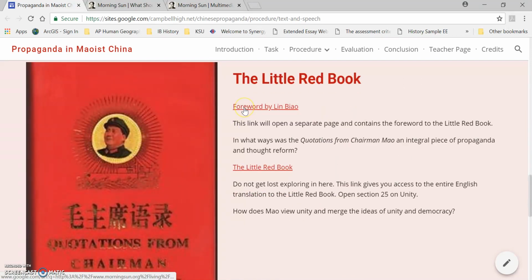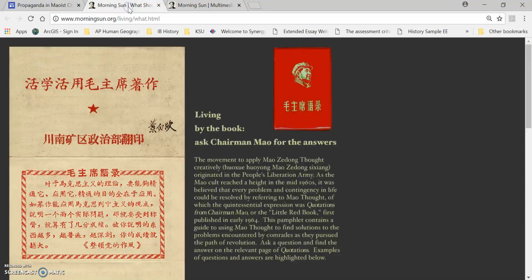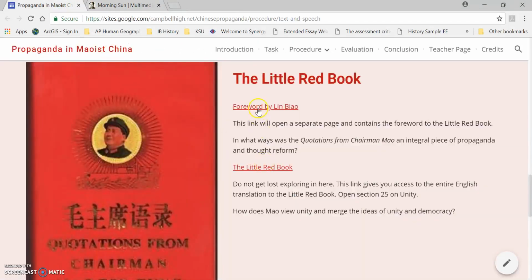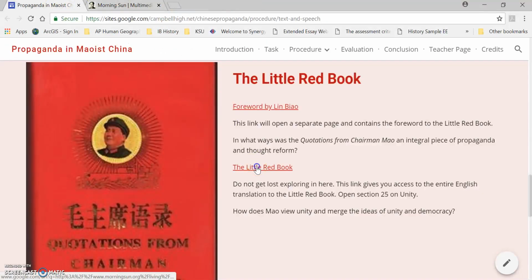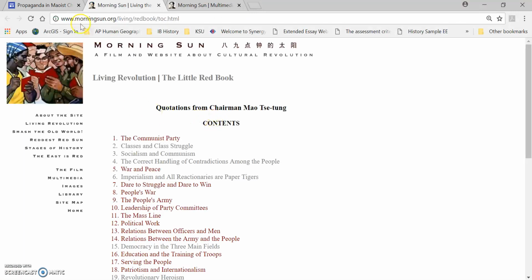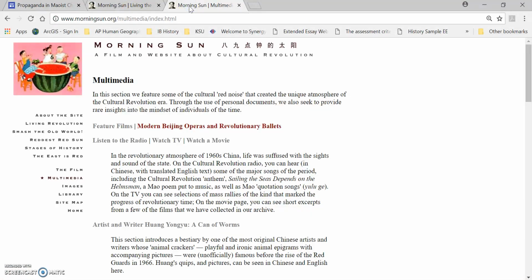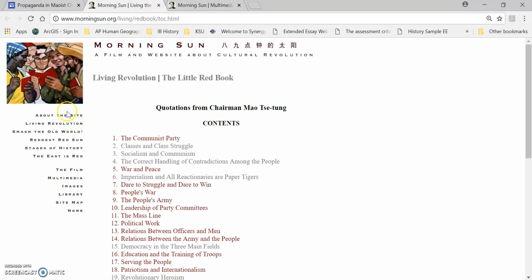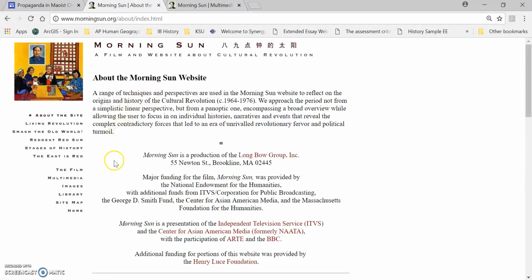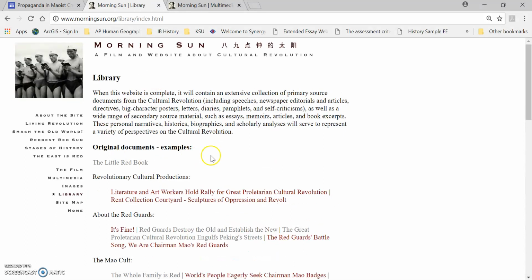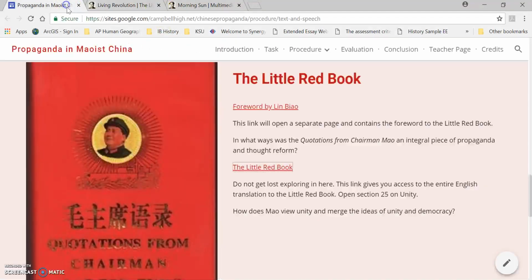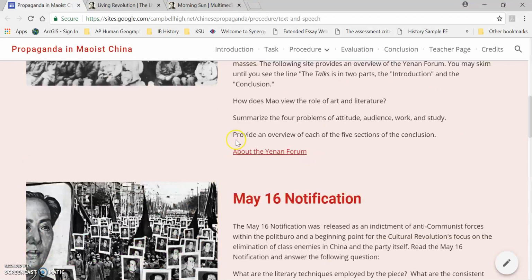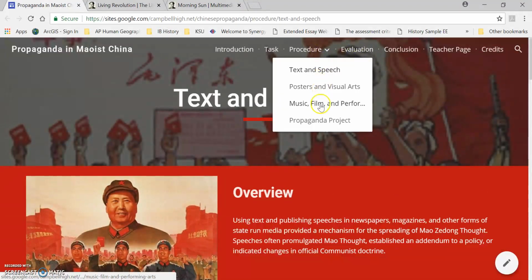Another one would be the forward by Lin Biao and the Little Red Book. So again, we can get rid of this one, and hopefully these links will redirect us. And it looks like they are, they're coming up and coming right to where we need to go. But again, if they don't, we would just come into our Morning Sun website, and we can come into the library for those, and here's our Little Red Book, and then we have the preface, and then read the Little Red Book.